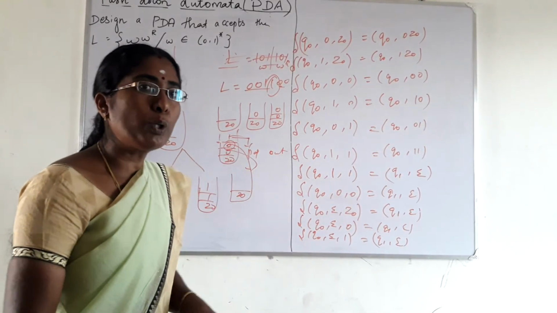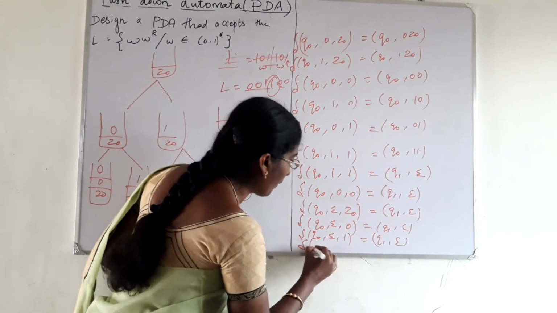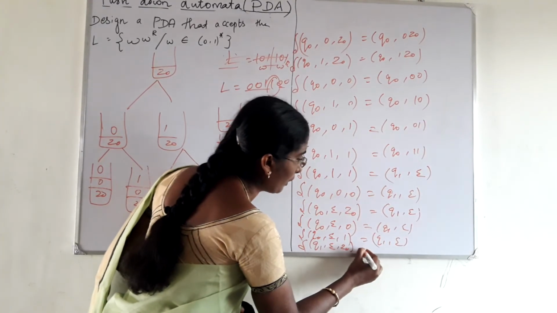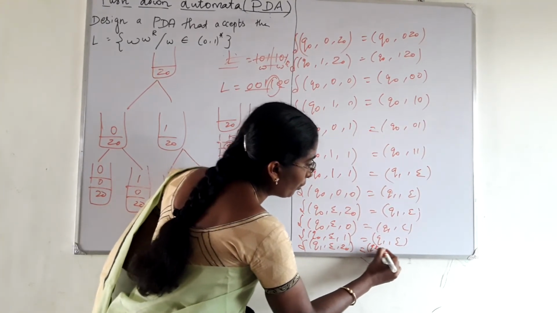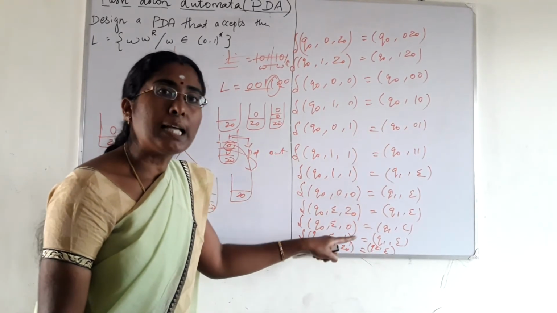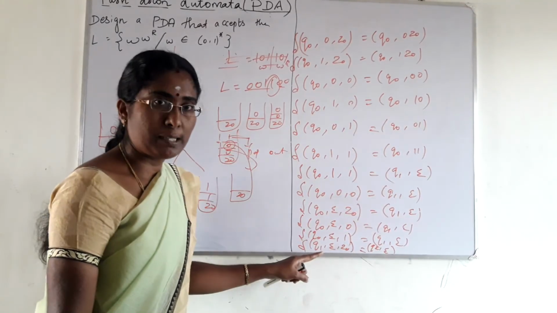Now, we have completed reading all the input symbols. The next thing is, we have to halt in the final state. Right? For that, we write the transition from Q1 comma epsilon with the top of the stack as Z0 to state Q2 comma epsilon. Now we reach the final state and the stack is also empty. So the given input string is accepted.